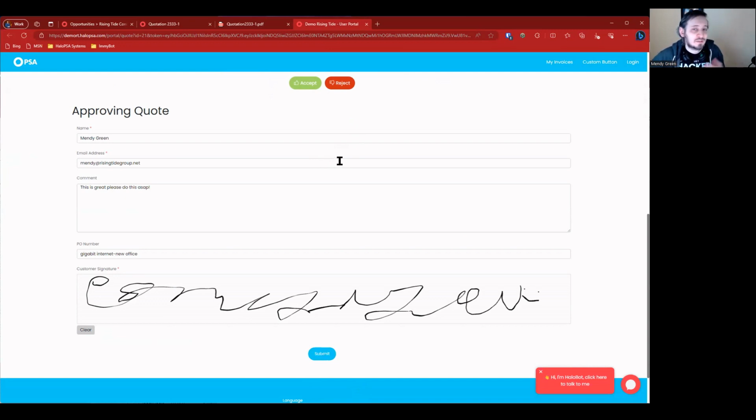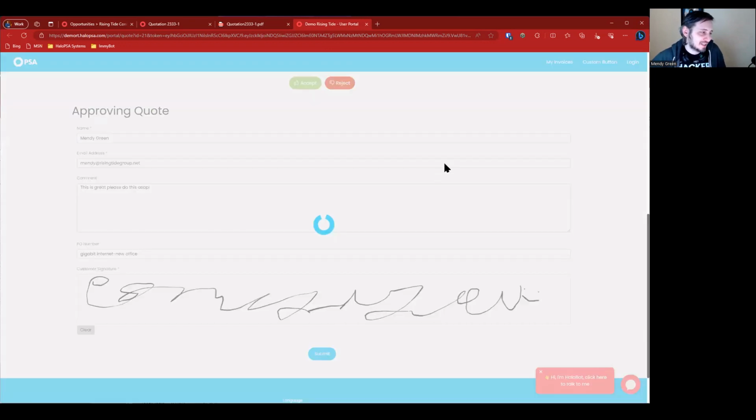All right. One other item that's coming, by the way, I don't think it's out yet. There's a release candidate pending, but one of the features that's coming to the quotes' optional items is the ability to decrease the quantity of the items. So if they're not sure, they want 5, they want 10, they want 15, set it to 15. I'll let them choose the number that they want, as long as it's clear that they're able to do that. Otherwise, it can throw them off. Let's go ahead and hit submit.